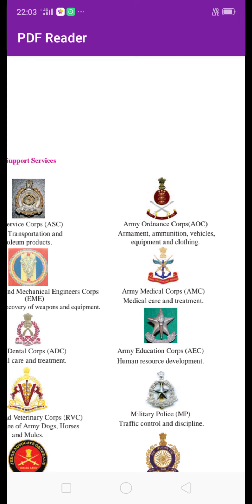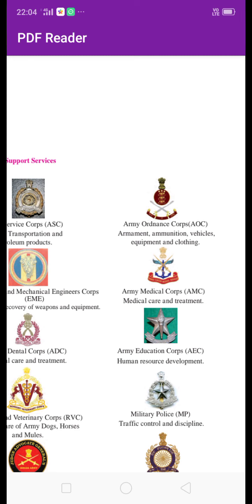This unit provides the army armament, ammunition, meaning fuels needed for vehicles or material for fighting, some equipment related to fighting, and clothing to the soldiers. That is the work of the Army Ordnance Corps.